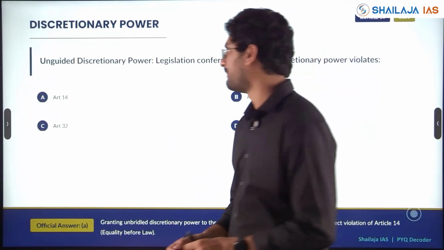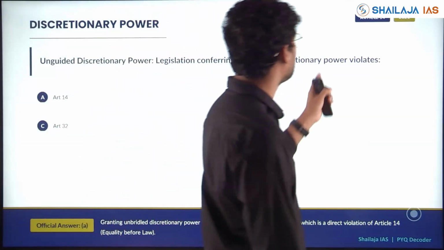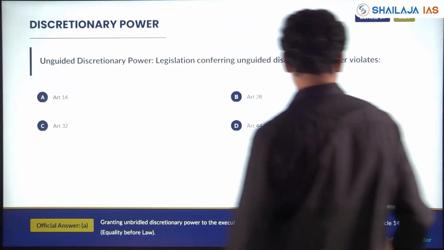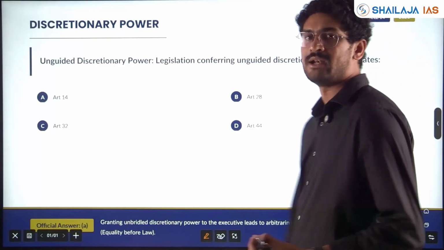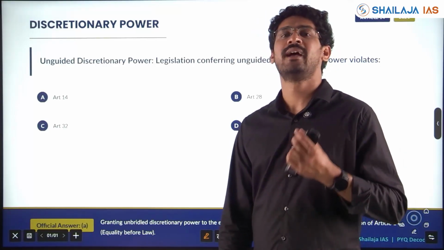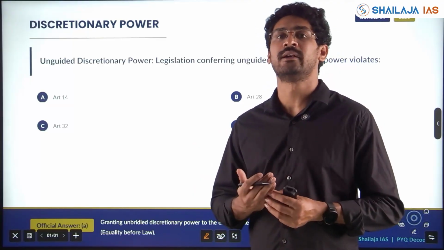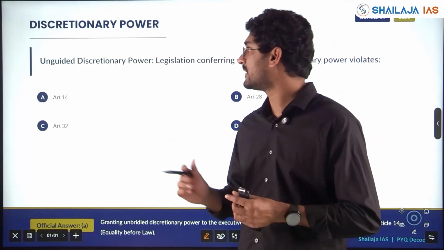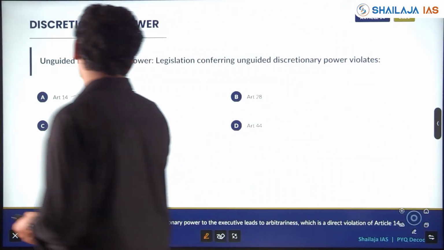Next, discretionary power. Unguided discretionary power, that is legislation conferring unguided discretionary powers to executive violates which article? We know constitutionalism, the main aim is for having a limited power to the authority. Which is the part of our system which has unbridled power or authority? It's our executive, which is our government. If legislation gives unguided discretionary power, what is violated? Is it Article 14 equality?